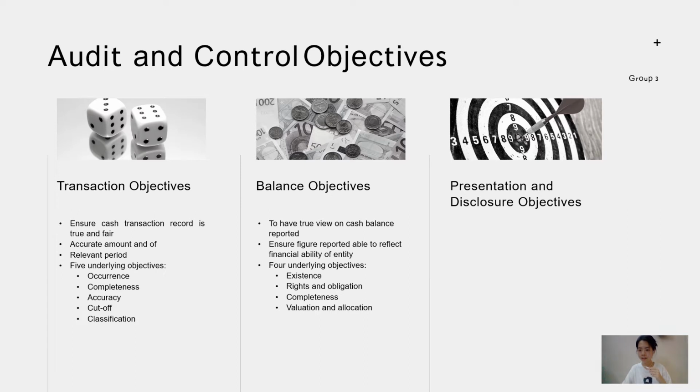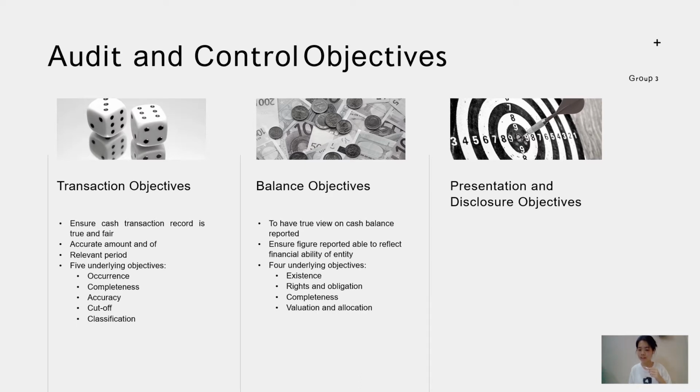In detail, existence means the cash balance recorded must truly exist. This balance objective is very closely related to occurrence as mentioned in the transaction objective just now, which means that the cash event must truly take place. Then, rights and obligation means the entity must have legal title to all cash balance. Completeness enhances that there must be no omission of cash transactions that will impact the cash balance. Valuation and allocation means that the cash balance reported must be realizable.